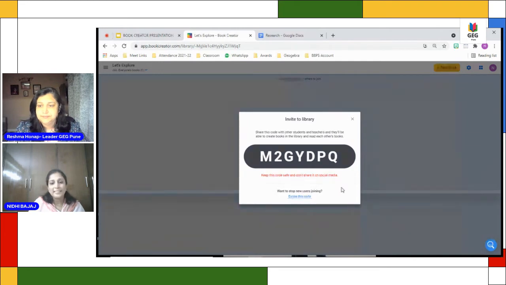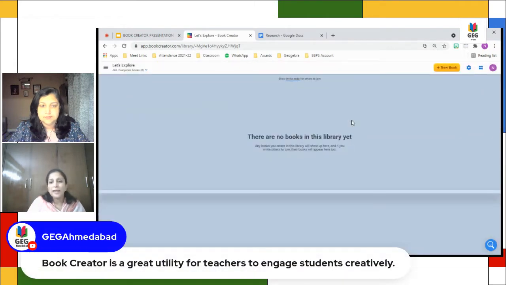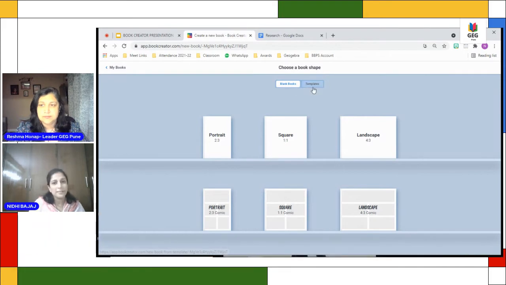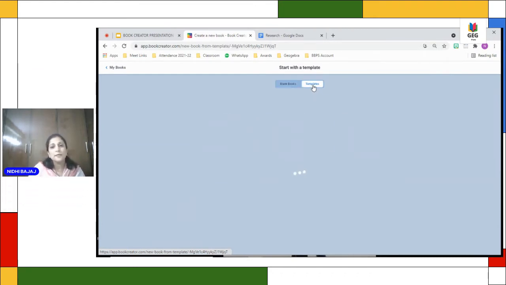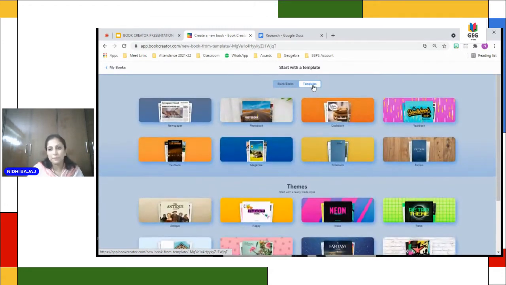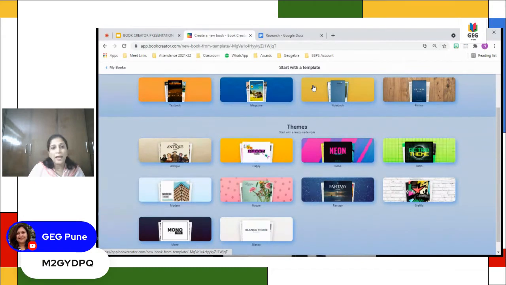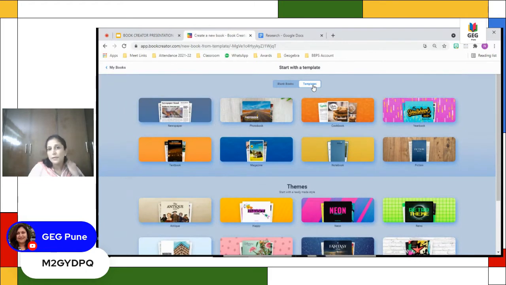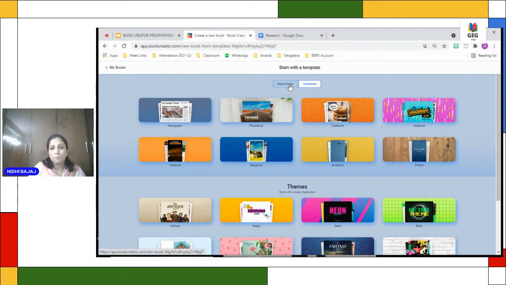You can expire this code at any point of time you want to. So now I'll start creating the book. I'll click on new book here, and it will ask us to choose a book shape. You can see that there are blank books and templates. If you are running short of time and don't have much time to create material, you can use their already available templates, which are great and editable. You can just use them and put your material as you want. For now, I will be going with blank books.